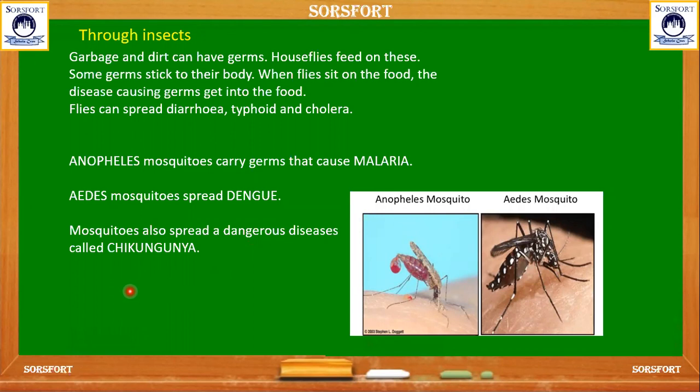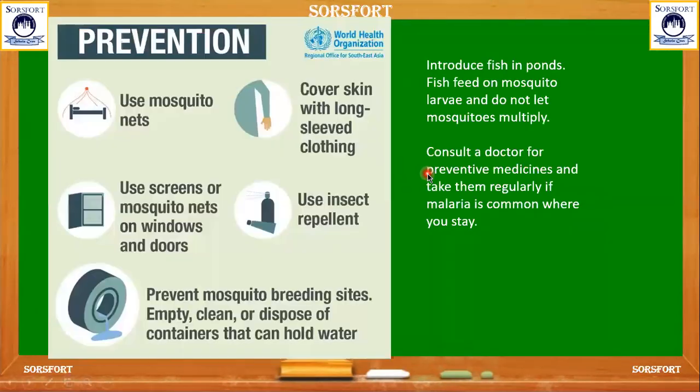And how can we prevent malaria, diarrhea and dengue? We should take some prevention measures like using mosquito nets, covering skin with long-sleeved clothing, using screens or mosquito nets on windows and doors, and using insect repellents. Prevent mosquito breeding sites. Where do mosquitoes breed much? Where the water is stagnant, they find those places to lay their eggs.